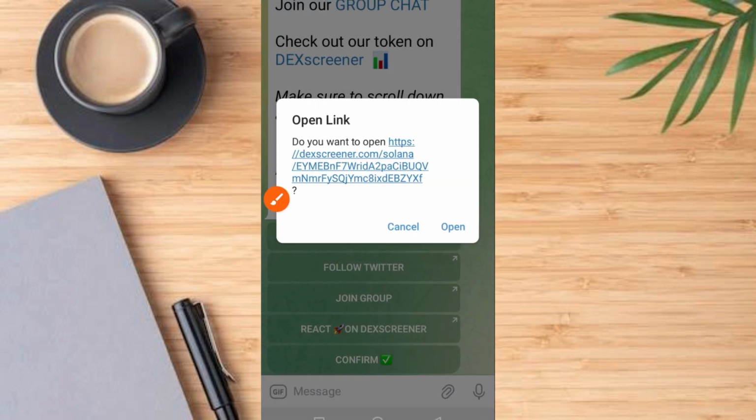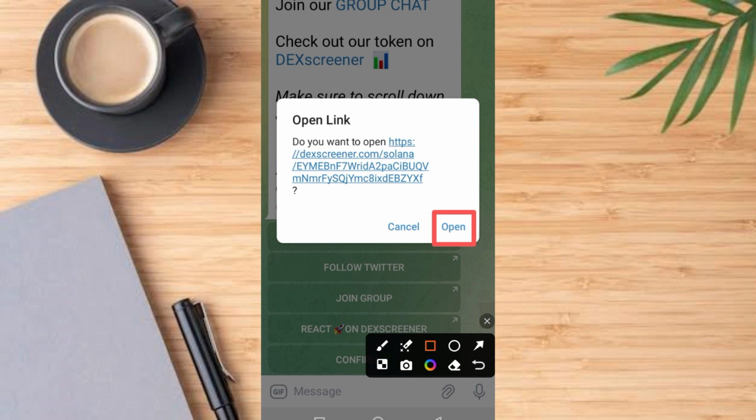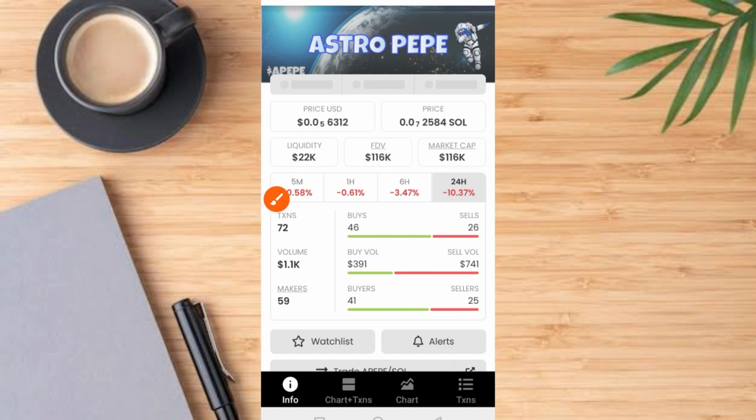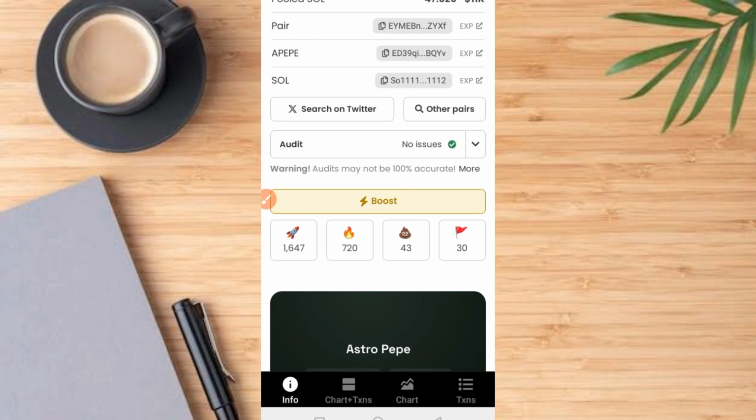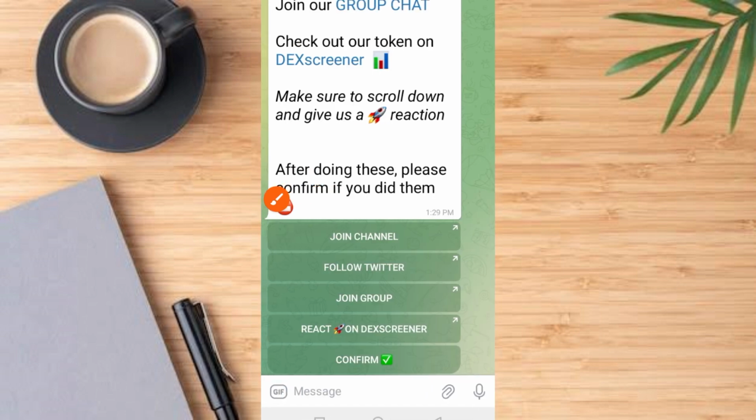Once you tap on that button, it comes up like this, guys. Then you can download the DEXScreener app on Google Play Store or on Apple Store. Just register with your email address. It's very simple. Now it comes up like this on this platform. Then you have to scroll up, guys. Scroll up a bit. When you scroll up to the base of this, then you can react. Just pick any of these, guys, and react. Once you have reacted to it, then come back to this platform.